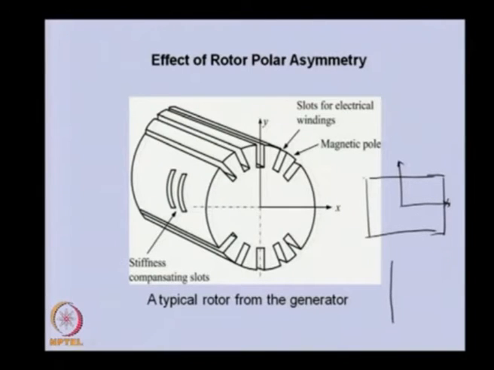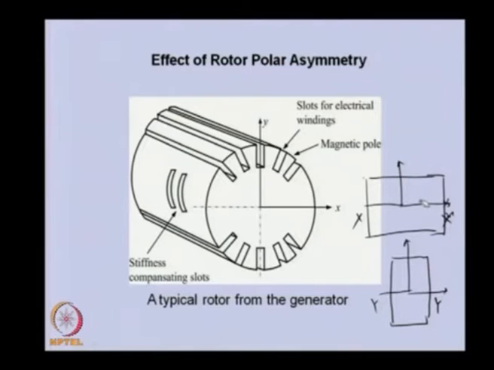So, when the rotor has this orientation and this orientation, first case and second case, the stiffness about one of the axes, let us say XX, will be different compared to the axis YY. Here we expect that about this axis the stiffness will be less compared to this one.